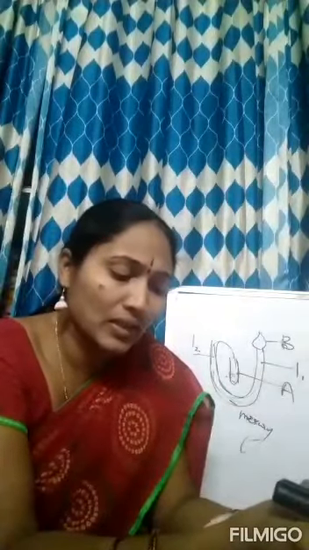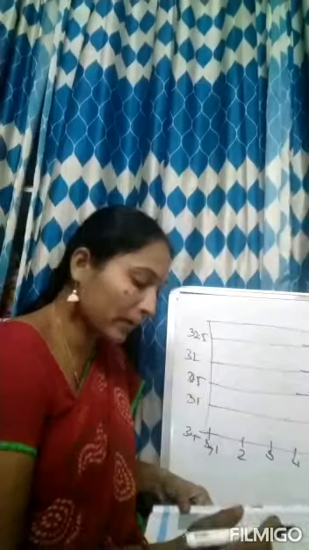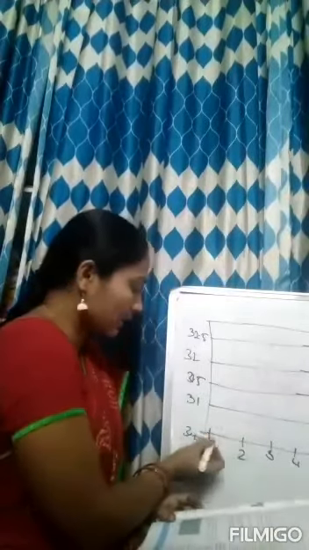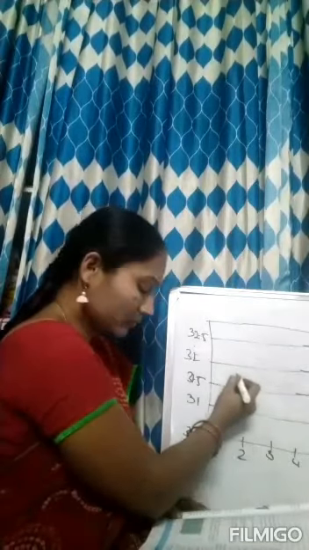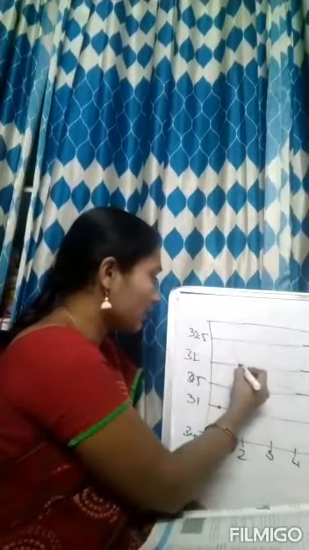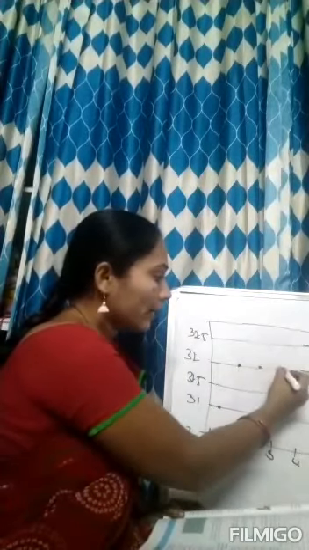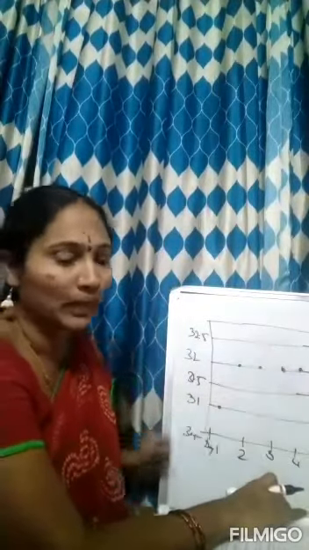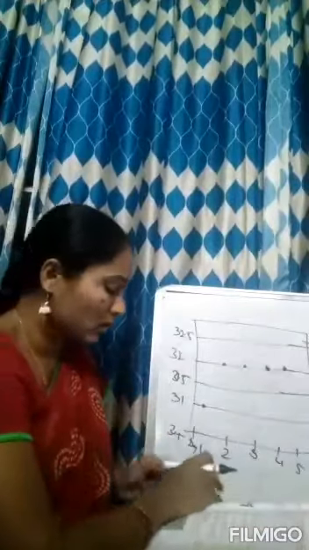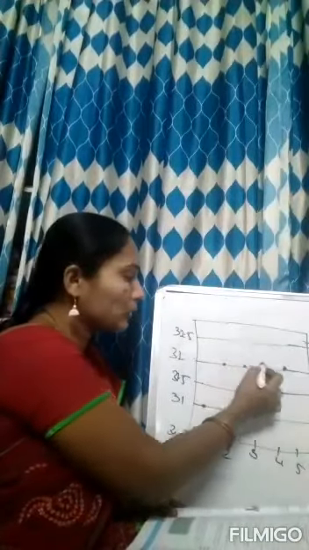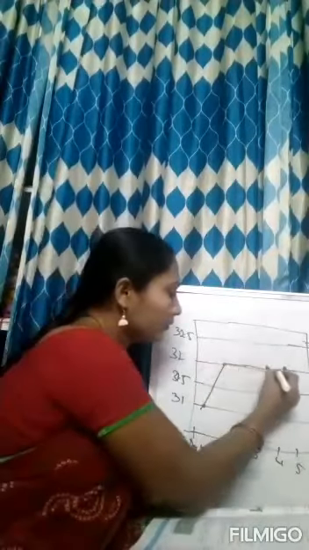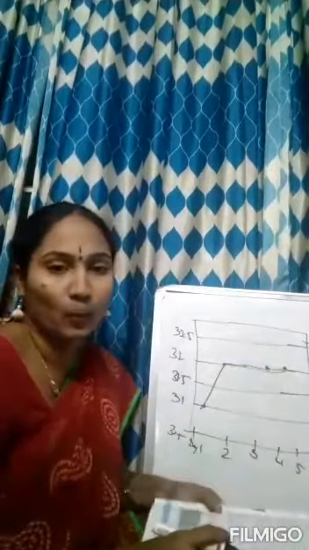On which days was the lowest temperature recorded? On day 1 it is 31 degrees Celsius. On day 2, it is 32 degrees Celsius. On day 3 also 32, day 4 32, day 5 32 degrees Celsius. So the highest is recorded on days 2, 3, 4, 5 and the lowest is recorded on day 1.